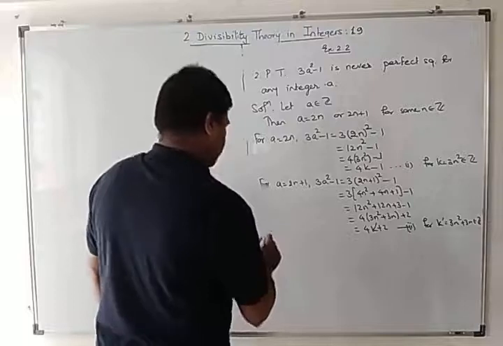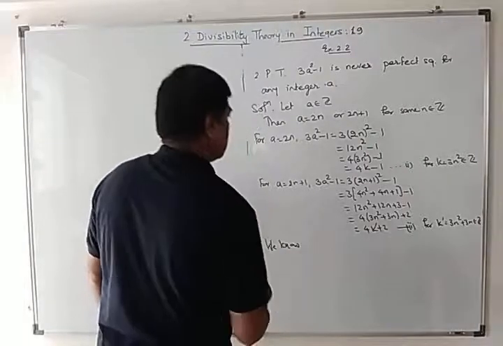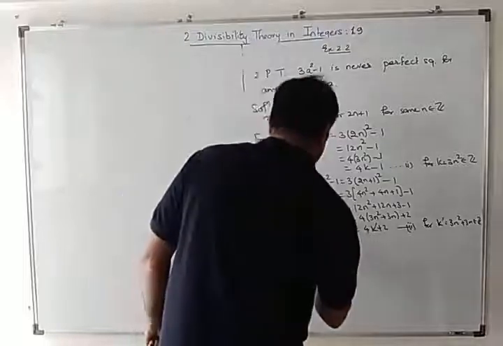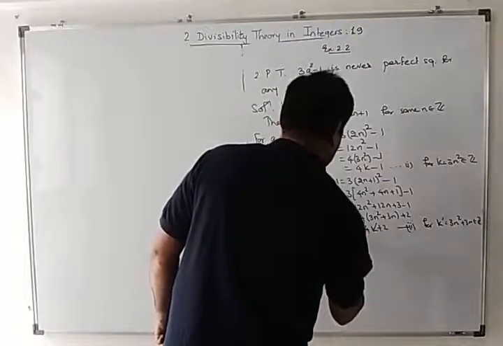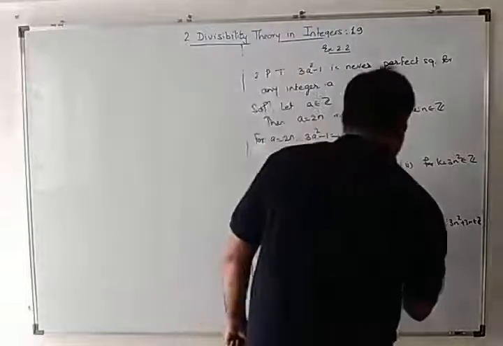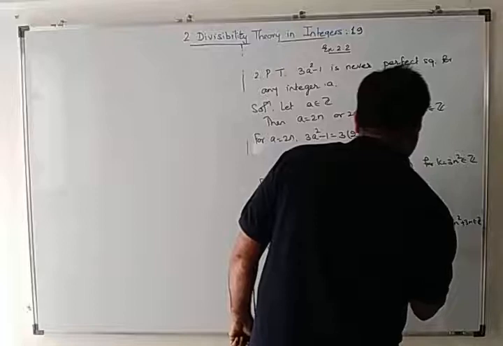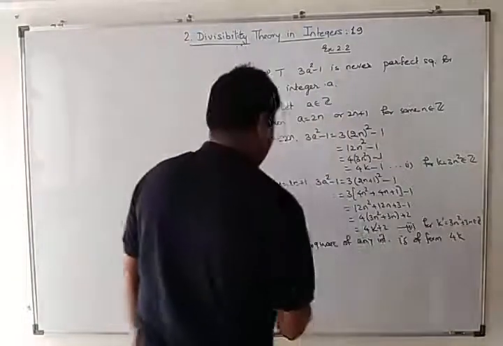We know the square of any integer is of the form 4k or 4k plus 1.